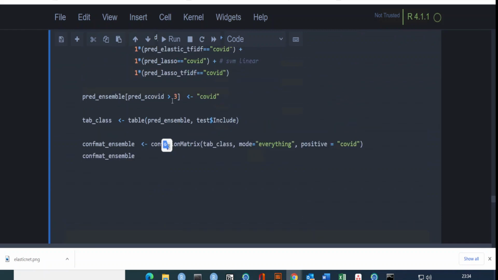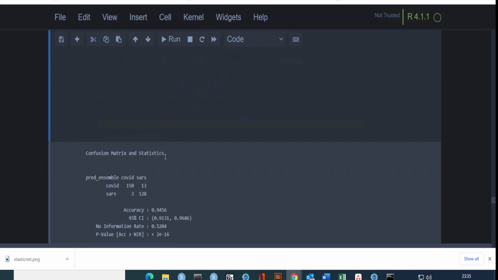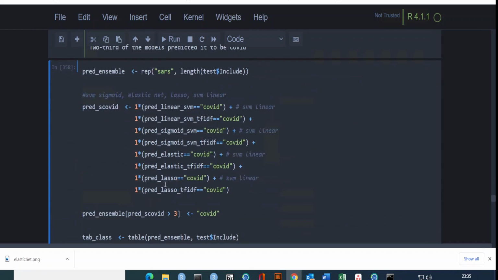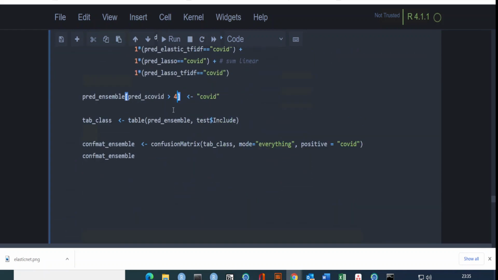But if you see, let's reduce this number to 3. It's not 50%, of course, and then see how this would be. So now it's reducing. So that means there are disagreements. So that means it's 98% again 94. So we should be okay with the majority vote, and let me stay with that 94%.